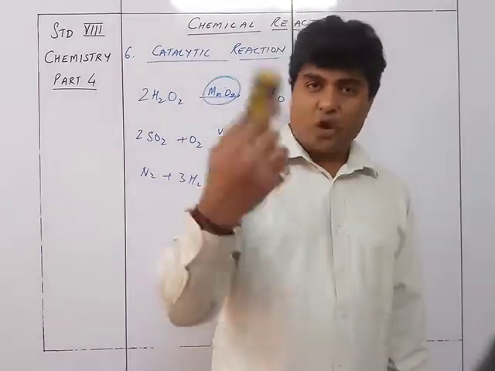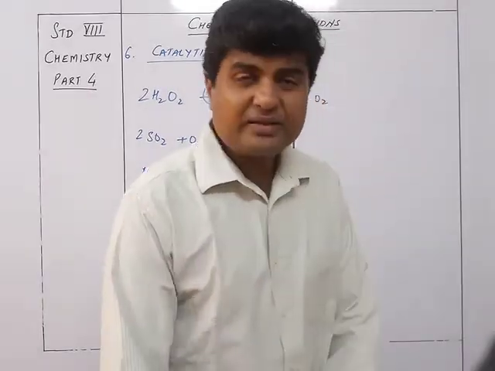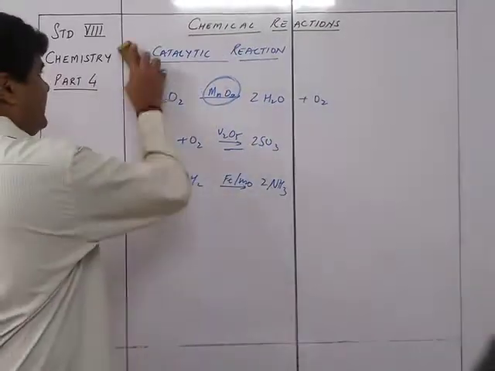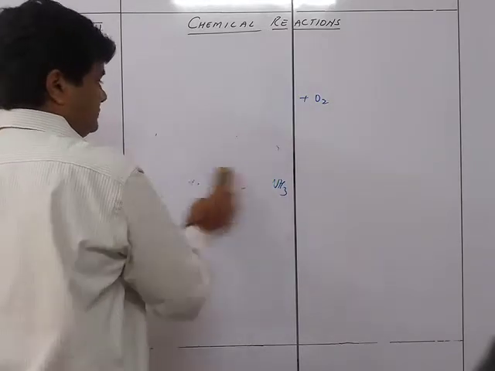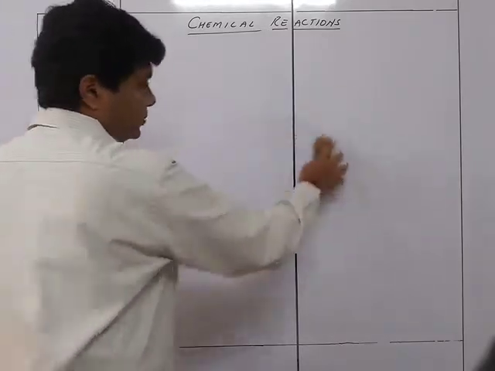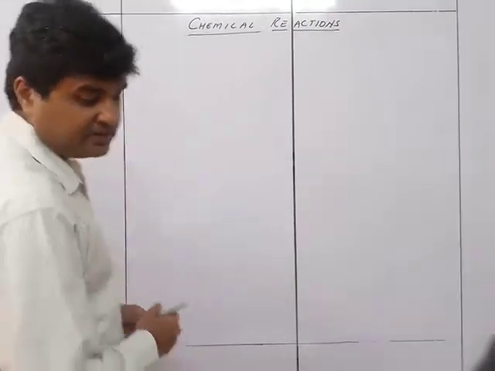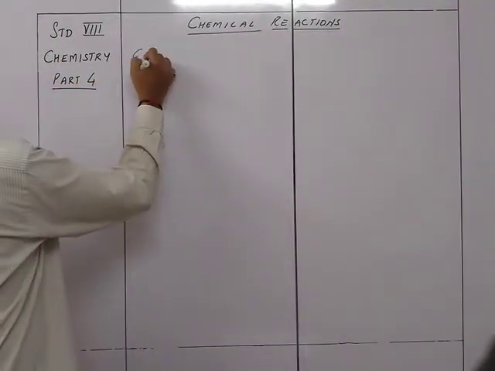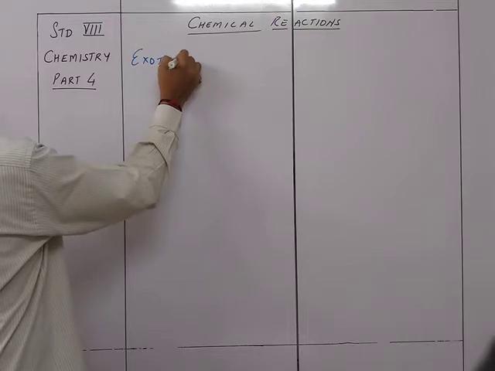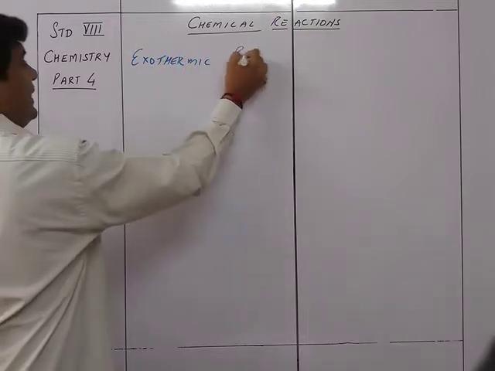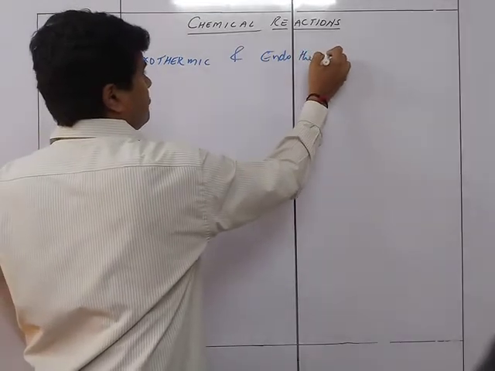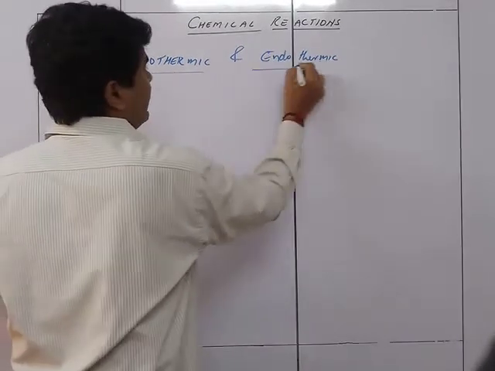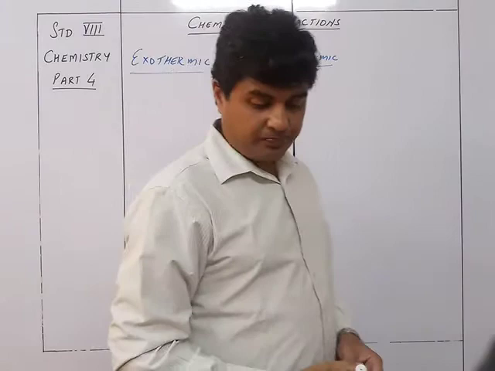If it absorbs heat, it is endothermic. So that is the next part, exothermic and endothermic reactions.